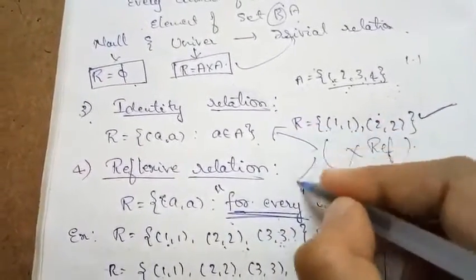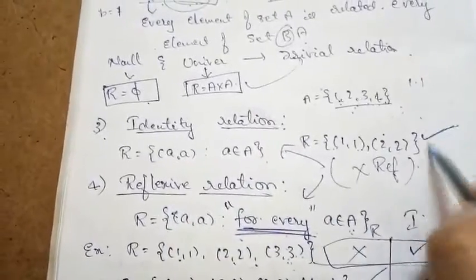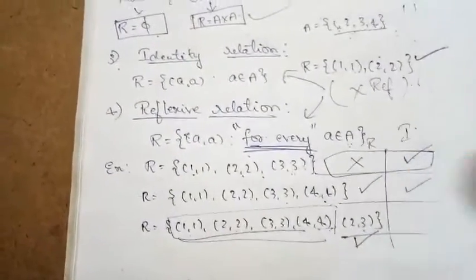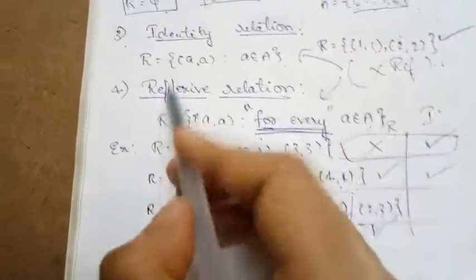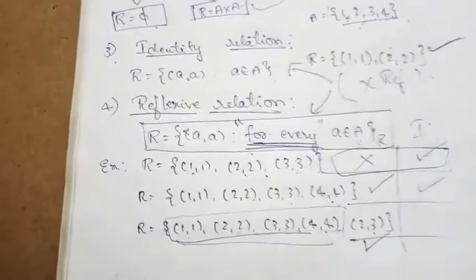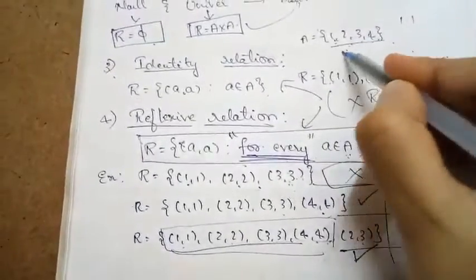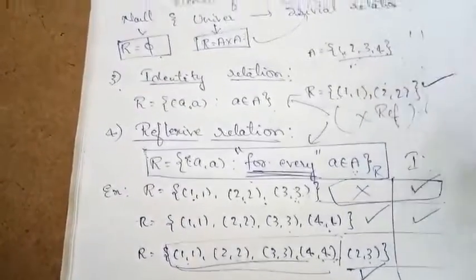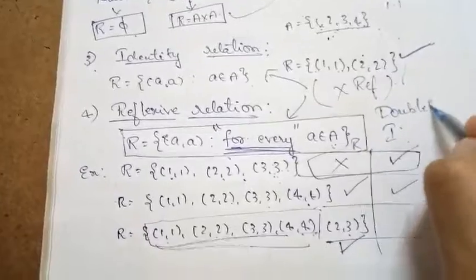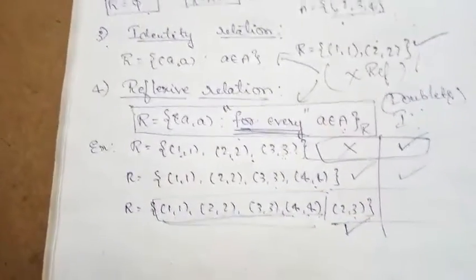So remember this one. But identity relation is not mentioned in your NCERT. I just mentioned this for your understanding purpose. But reflexive relation is very important and one of the easiest. Remember this definition, that's all. R is equal to (a, a) for every a belonging to A. Clearly, for whatever elements are present in the set A, if doublets exist for all those elements, then those relations are reflexive relations. That's all.